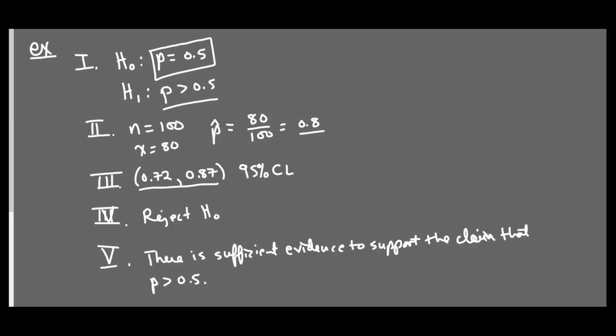Okay, so let's go through what can happen in a hypothesis test. So, either the null hypothesis is true or it's false. You assume it's true at the beginning, but it could be true, it could be false. You're going to reject the null hypothesis, or you're not going to reject it.